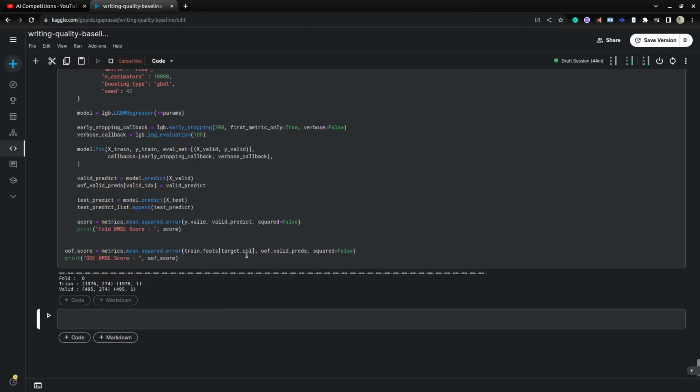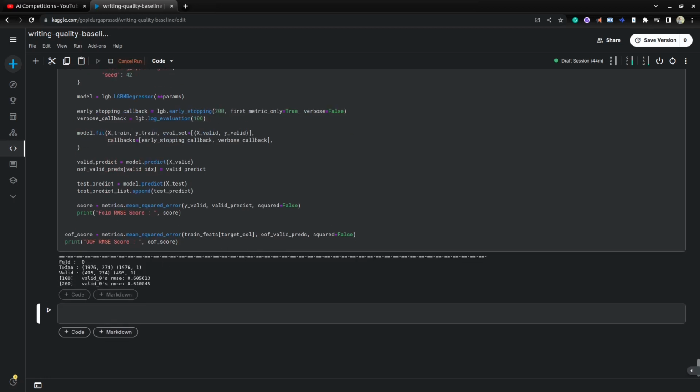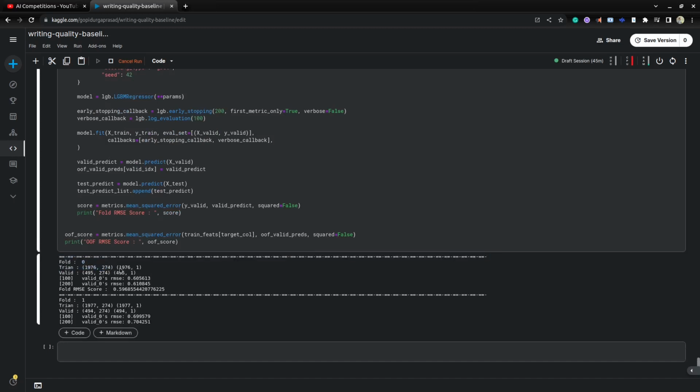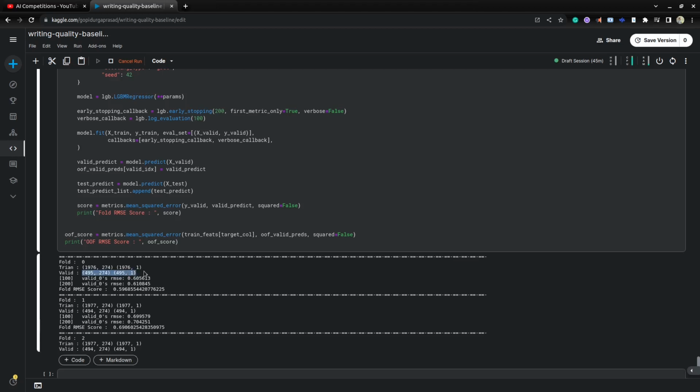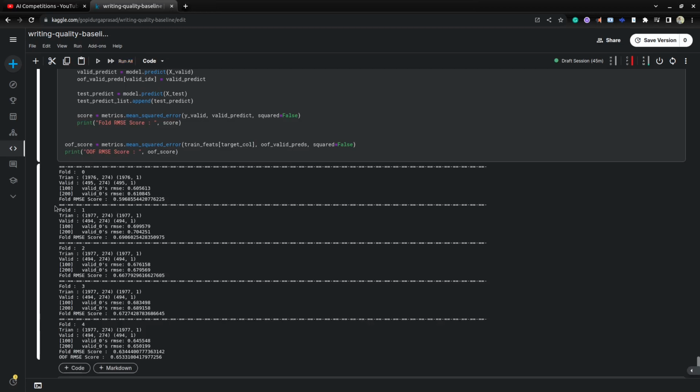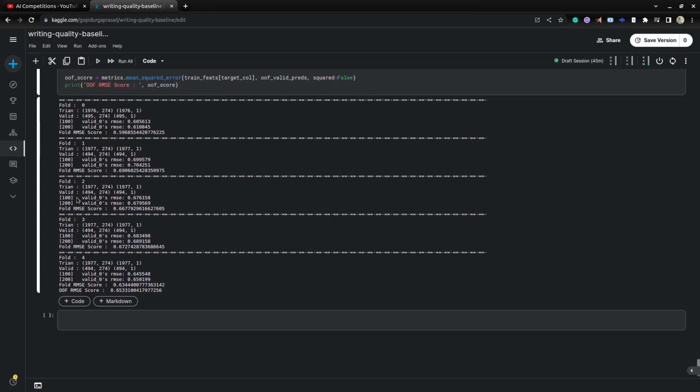Okay, once we have this function, we can run this. So it will run for fold one. In the training data we have this many samples, and in the validation data this many samples. It's trained on this training data, and this validation data is for early stopping. For every 100 steps it prints the root mean squared error for that particular iteration. At the end, for the fold RMSE score, for this fold we are getting 0.59, and you can see for each fold we are getting similar scores.